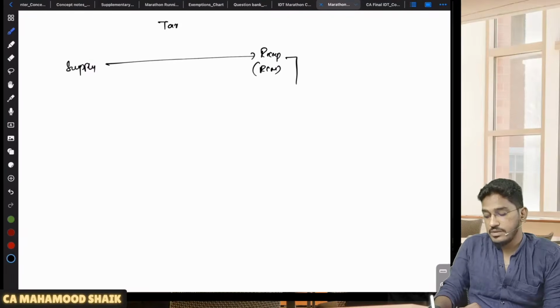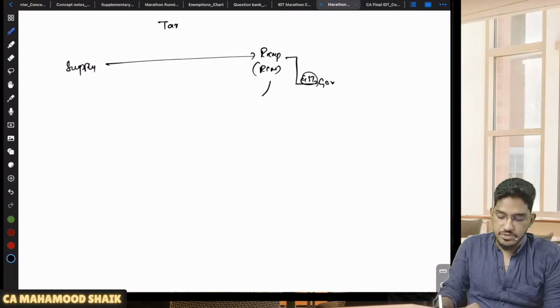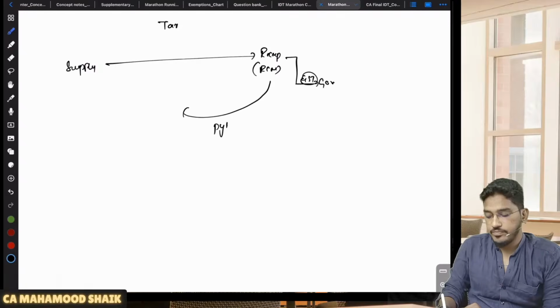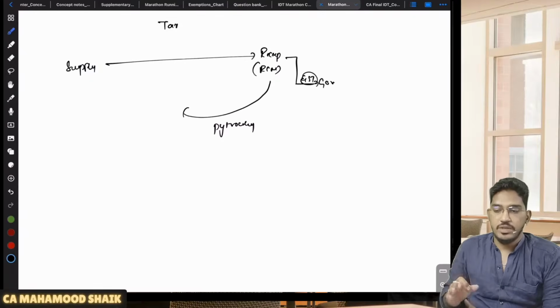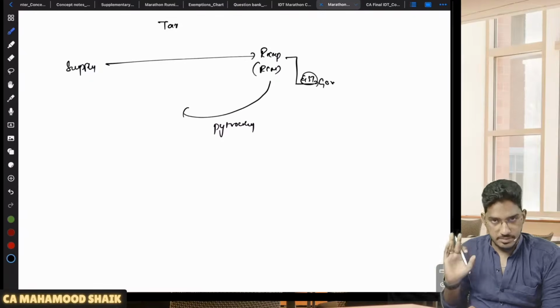Okay, so now this recipient is liable to pay the amount of GST to the government. Whenever he makes the payment to the supplier, he has to issue a document called a payment voucher. So a payment voucher is a document given at the time of making payment to the supplier.